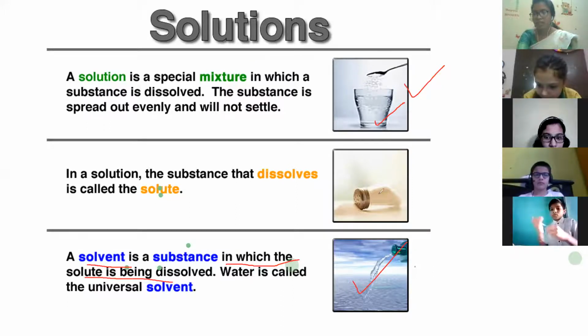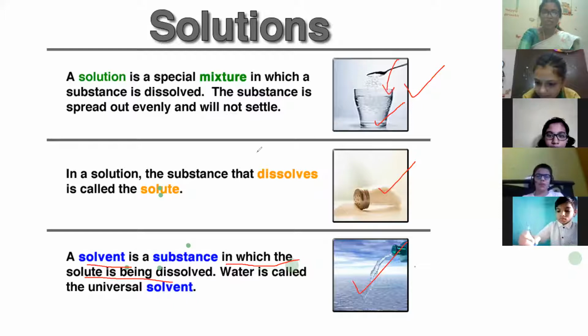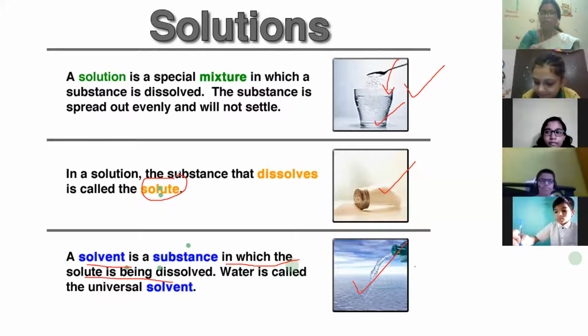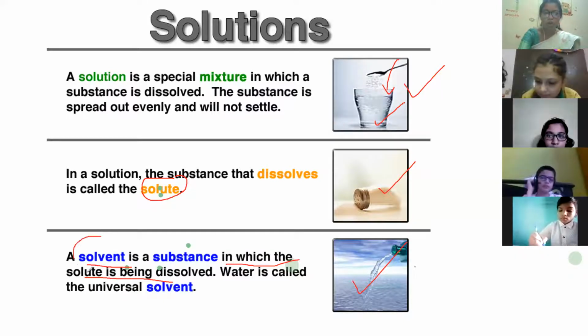So what is the solute? Here you can see the salt. When you add salt, that is your solute. And the substance in which you are going to add salt or any other solute like sugar will be called the solvent. Are you getting my point?